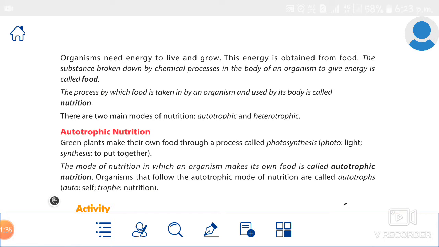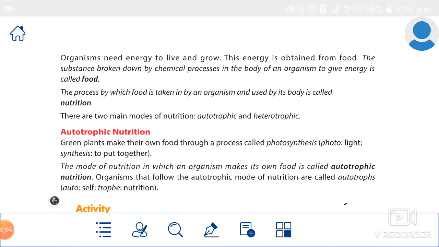Next, we studied deeply about autotrophic nutrition. What is the definition of autotrophic nutrition? The mode of nutrition in which an organism makes its own food is called autotrophic nutrition. Repeat, everyone.